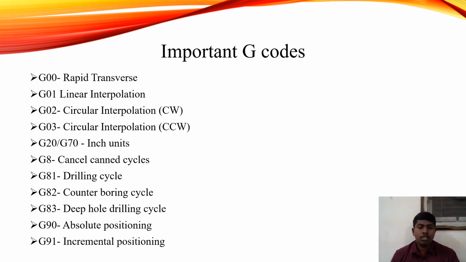Important G codes. G00, rapid transfers. G01, linear interpolation. G02, circular interpolation clockwise. G03, circular interpolation counterclockwise. G20 or G70, inch units. G80, cancel canned cycles. G81, drilling cycle. G82, counter boring cycle. G83, deep hole drilling cycle. G90, absolute positioning. G91, incremental positioning.